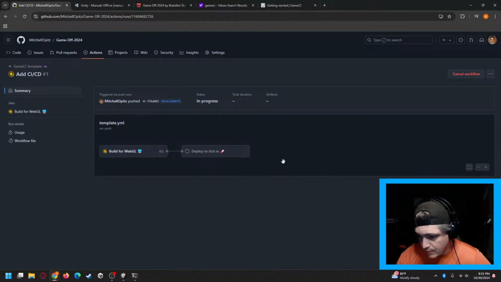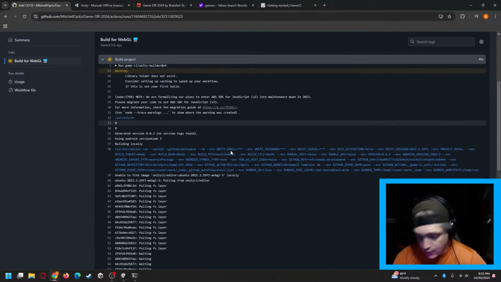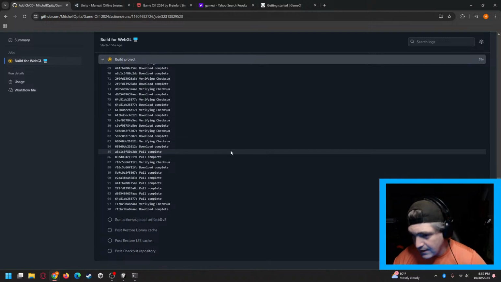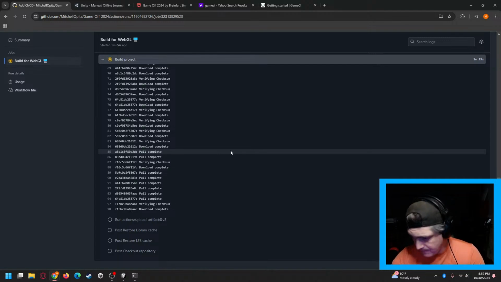and you can see there's the two separate processes that were in the template file. You build the project itself using the game CI process, and then the deploy over to itch.io. And you can click down into those even further to see where it's at. Altogether, this usually takes about 15 to 20 minutes. I'm not really going to sit here and do the whole thing. This probably is going to fail this time because there are a few things within Unity we haven't set up. Usually I would do that before actually pushing up the CI/CD file, the template file, and letting it do this. But I wanted to show you what that process actually is like and where this information is coming from.